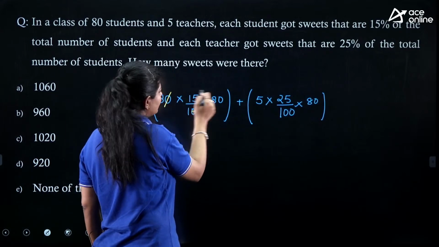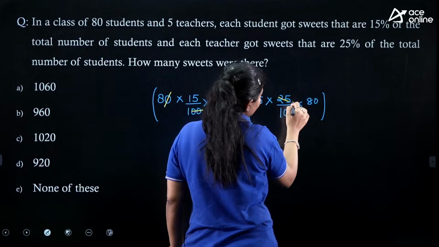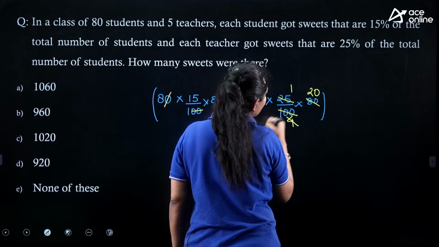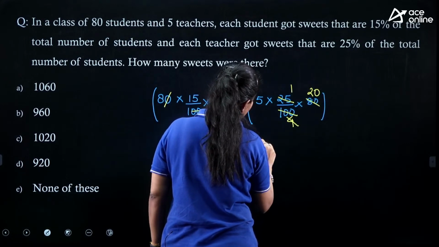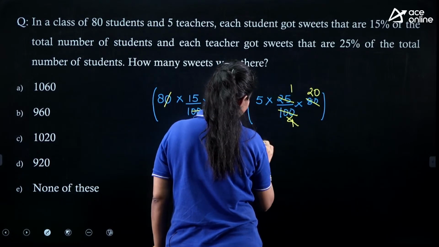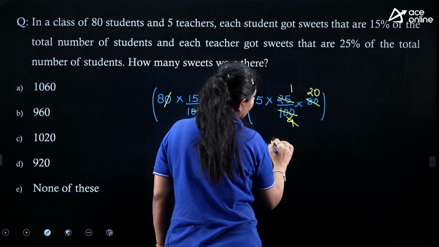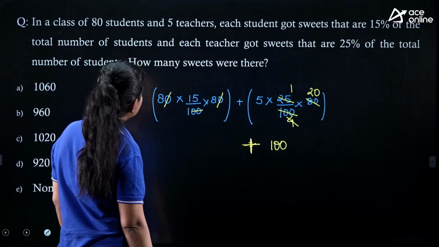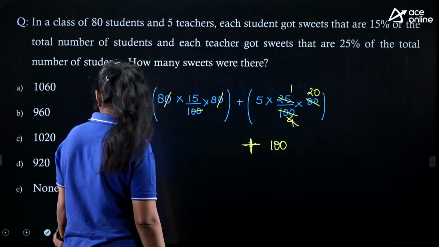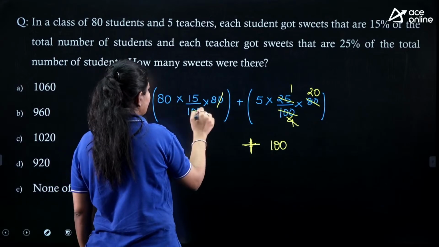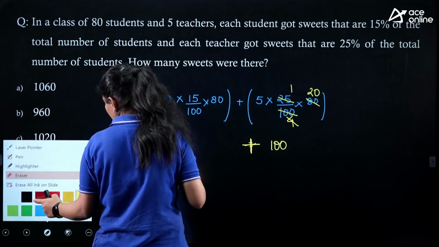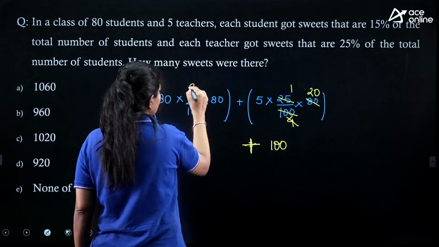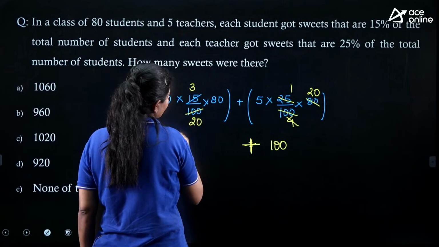These two zeros, right? We can eliminate 1 by 4 over here, and here we are getting 20, right? So when we multiply it, we are getting 100 over here. Instead of eliminating 0, we can write it over here as 3, and here we are having 20, right?